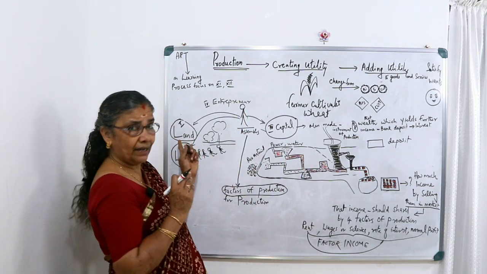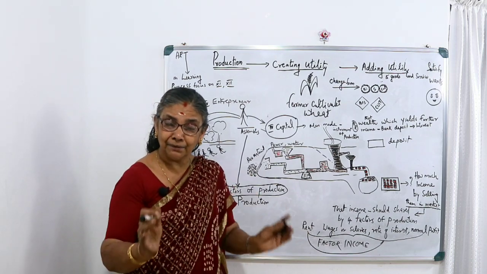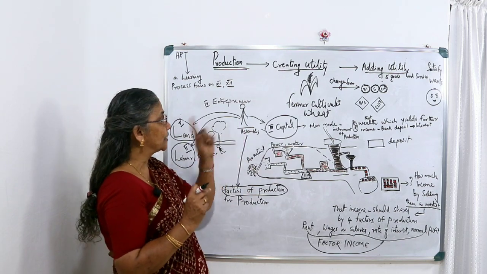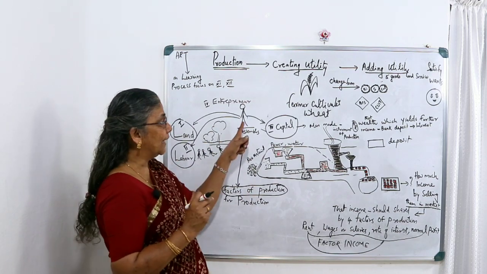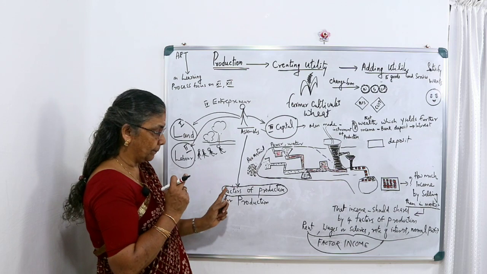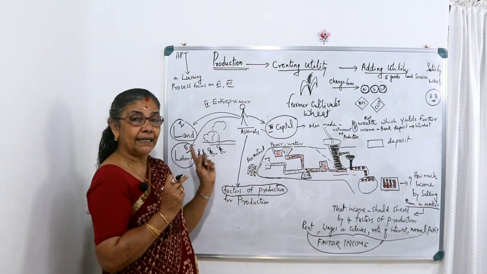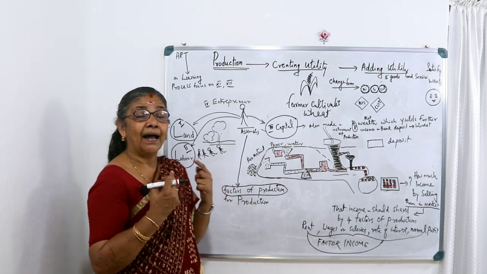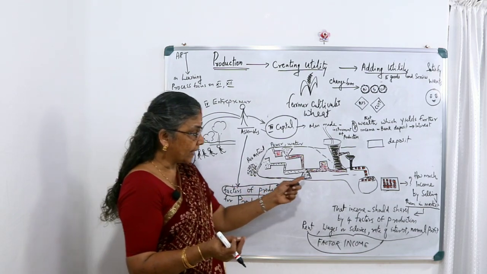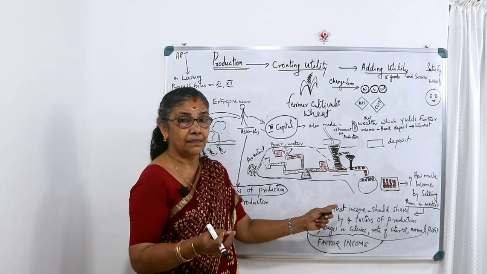And so I told you land, labor, capital. The land is there, labor is there, capital is there. One more important determining factor for production is the entrepreneur. What is the duty of the entrepreneur? The entrepreneur assembles these factors of production, land, labor and capital. He will find the land, he will construct the building or hire the building, take the land for rent, install the machines, and after all, he will start production.